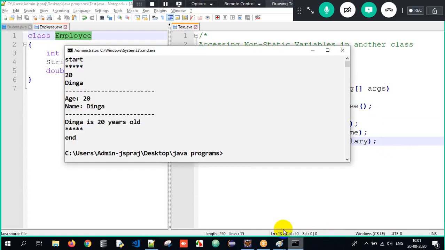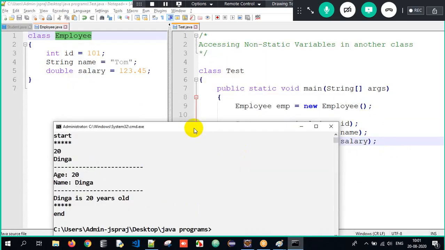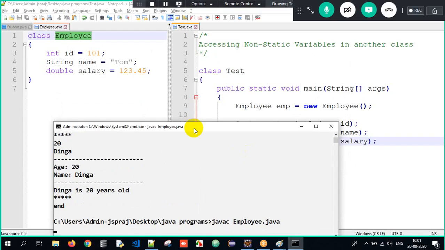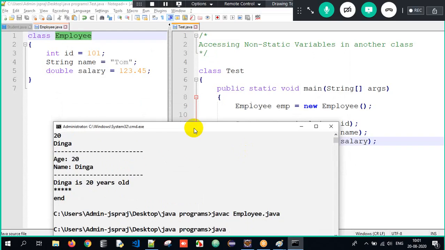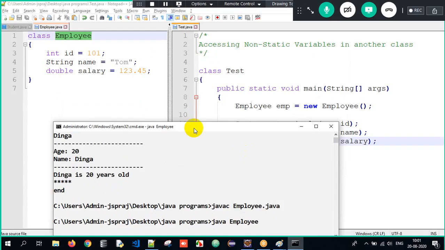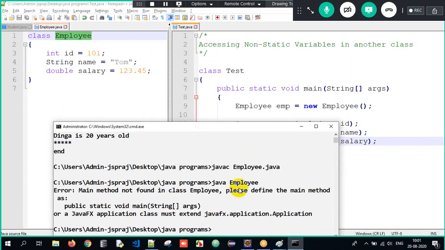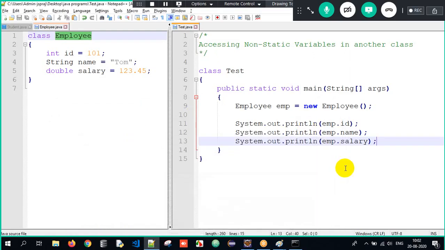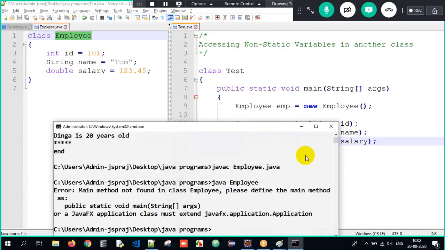Clear? Now I open the command prompt. In order to execute, javac Employee.java, I compile my Java program and then interpret it. When I interpreted, oh, I'm so sorry. The reason I am getting an error over here is because I compiled the Employee class instead of the one with the main method.